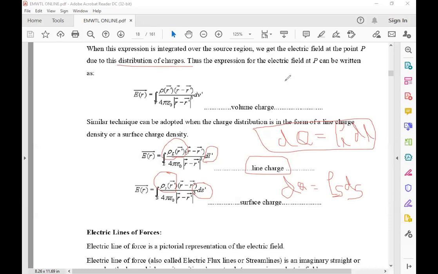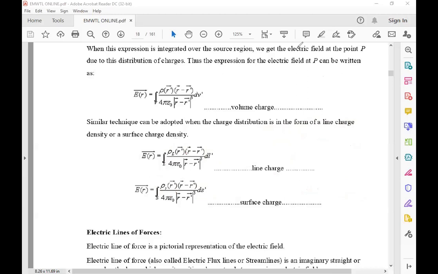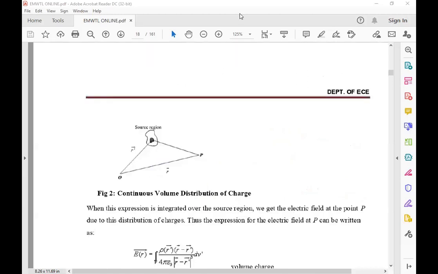Once again, I will write this for the point charge. For the point charge, simply E bar is equal to Q by 4 pi epsilon naught R square into AR. This is the formula for the electric field intensity for a point charge. You can take this as a point charge.